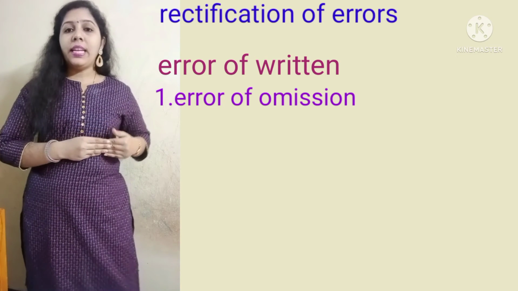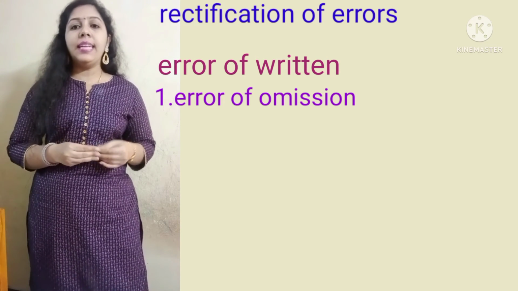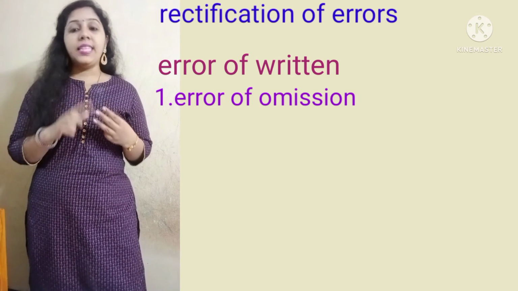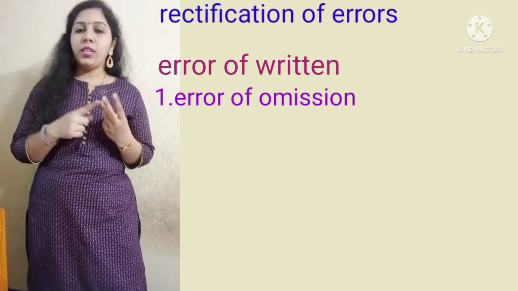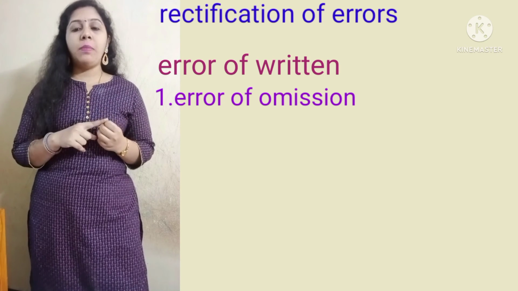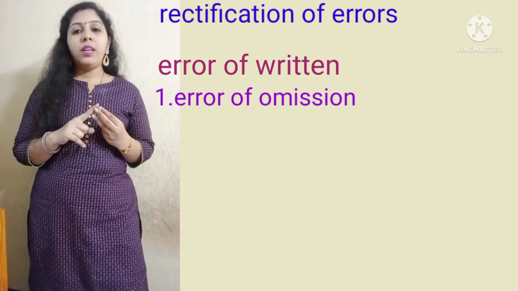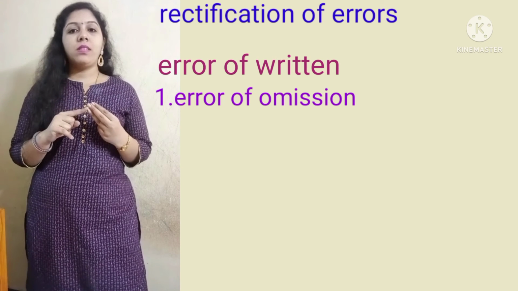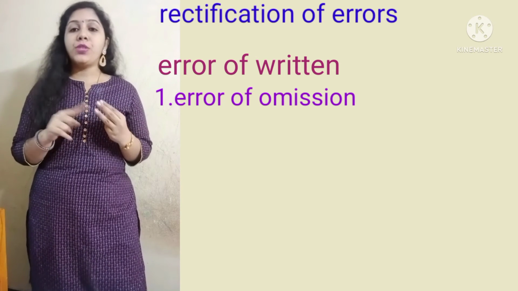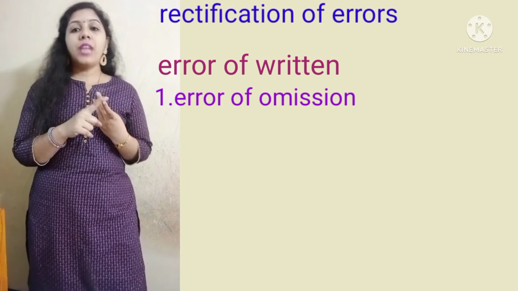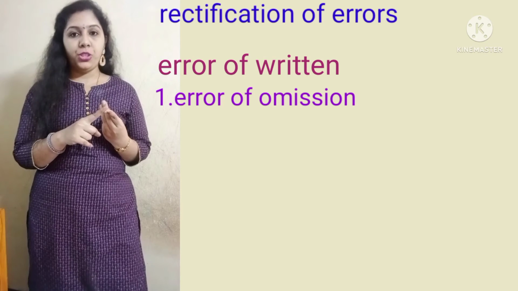Here in partial omission, the mistake may be on the credit side or the debit side, or in any of the three steps: journal, ledger or trial balance. The mistake may be in any of these three steps. If it is partial omission, we have to check first the journal entry, next the ledger, and next the trial balance.